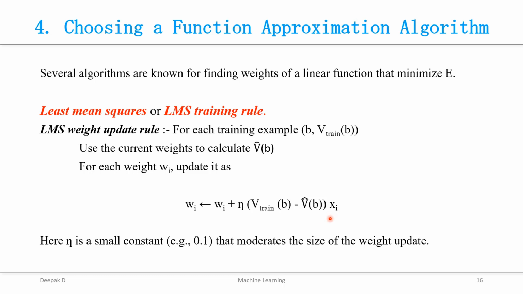That may raise the value of V dash, which reduces the error value. The third condition is if the value of some feature is 0, that is xi is equal to 0, then these weights are not altered regardless of the error. So only weights for those features which actually occur on the training example board are updated.